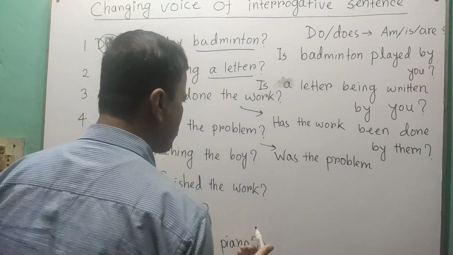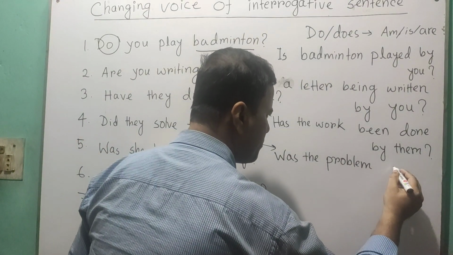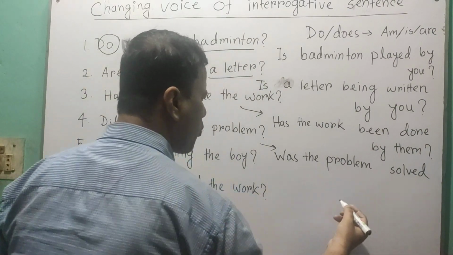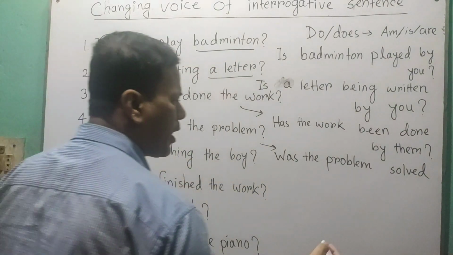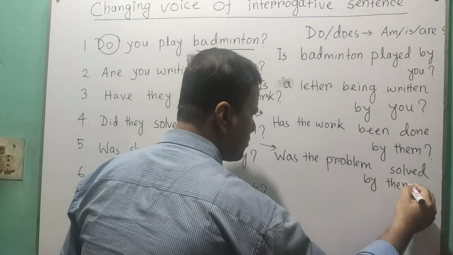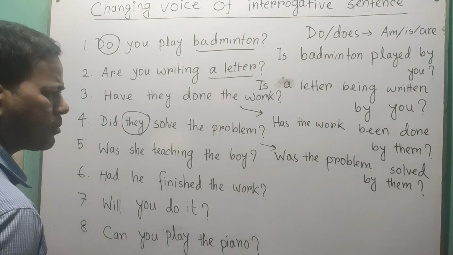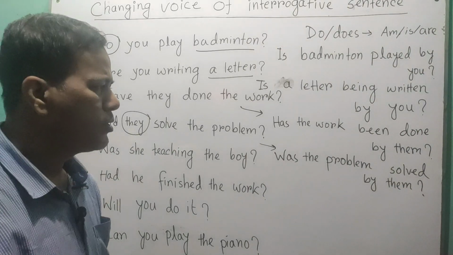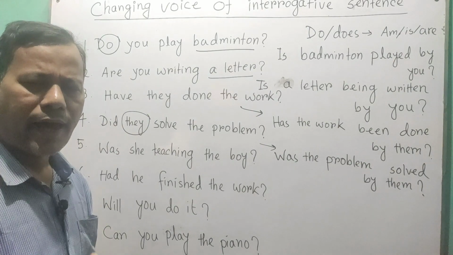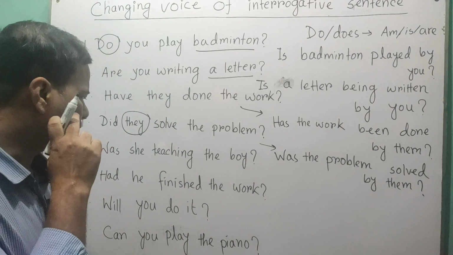Okay, third person singular. So was the problem, and then the third form of verb, solve, past participle form. Okay, so was the problem solved and then by them, because we have they here. Okay, so was the problem solved by them? So in this way we can change an active interrogative sentence into a passive one, as easy as that.